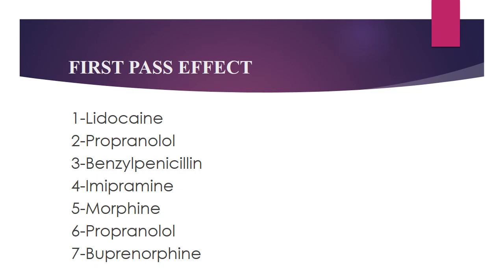Drugs like lidocaine, propranolol, benzyl penicillin, imipramine, morphine, and buprenorphine exhibit high first pass effect. If these drugs are given by IV route, their dose will be different as compared to the oral route, because they exhibit high first pass effect.